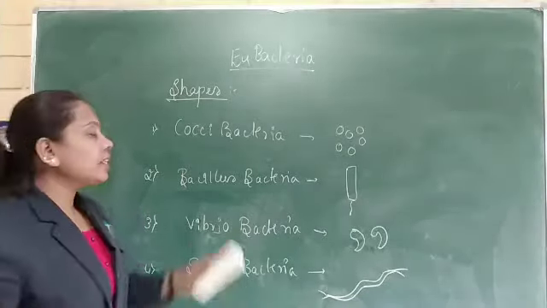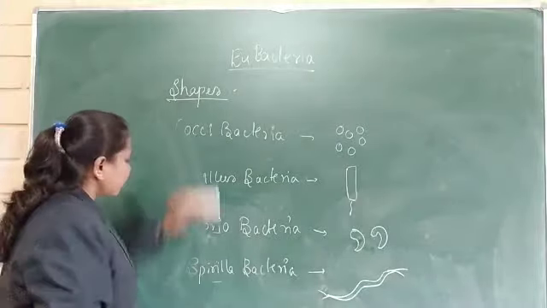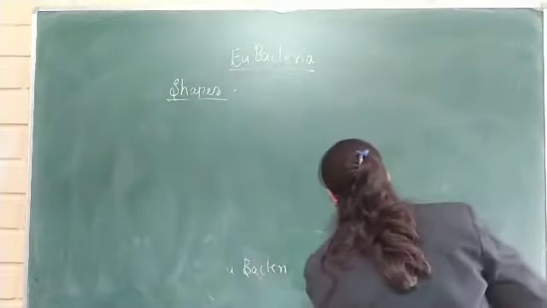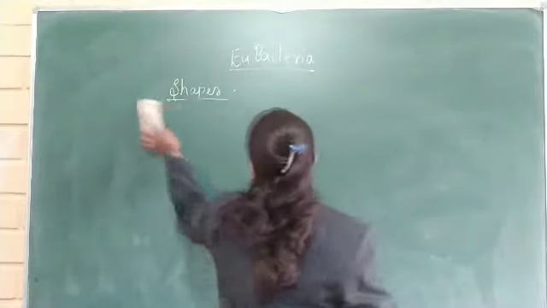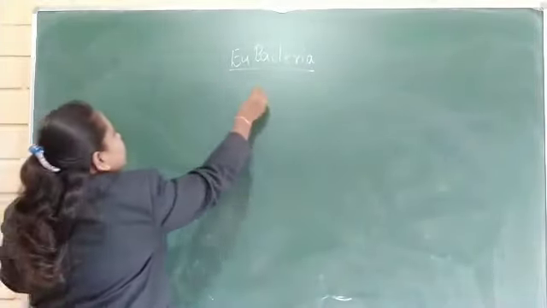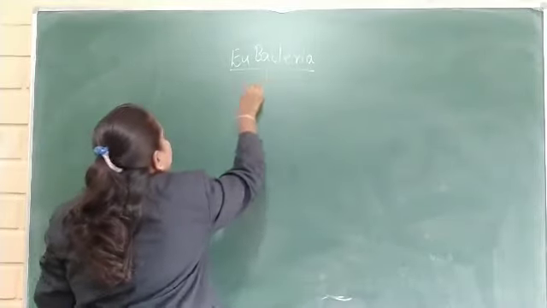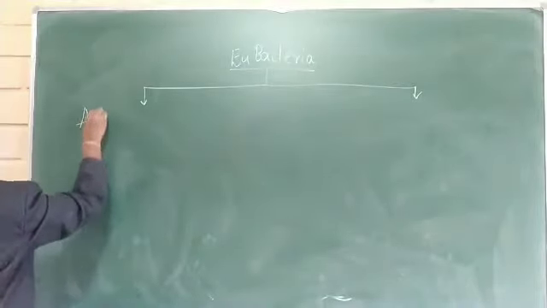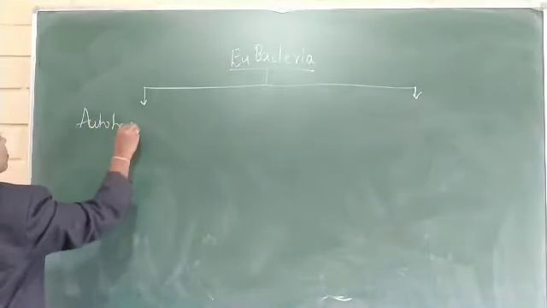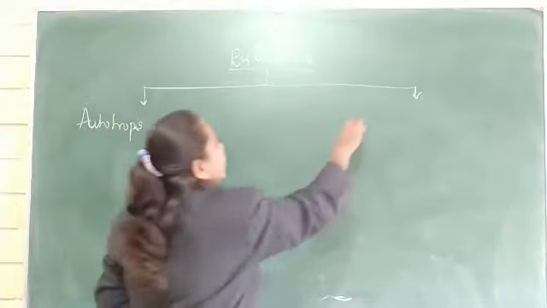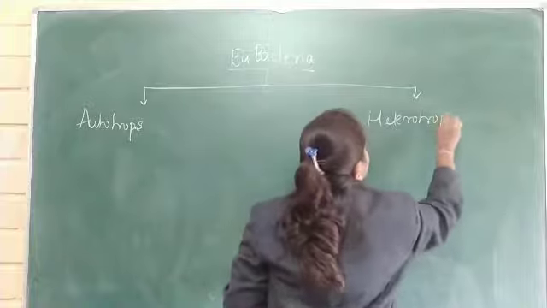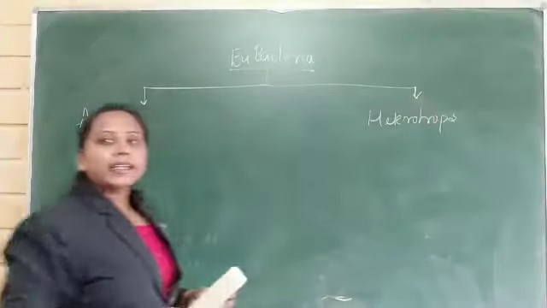Based on the shape, the next is nutrition. Based on the nutrition, the bacteria can be classified into two types: autotrophs and heterotrophs.